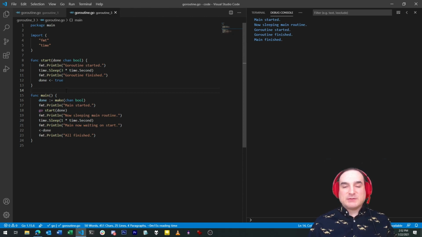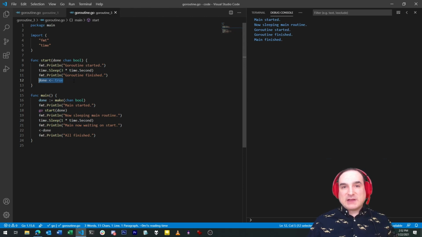So first in our main routine, we have to create a channel. And we do this with the make keyword, and we assign that channel to a variable named done. We also have to modify our Go routine to accept the channel as an argument so that it knows which channel to work with. So when we run our Go routine, we pass the channel along as that argument. In the Go routine itself, when we're finished, we pass the value true into the channel when we're done.